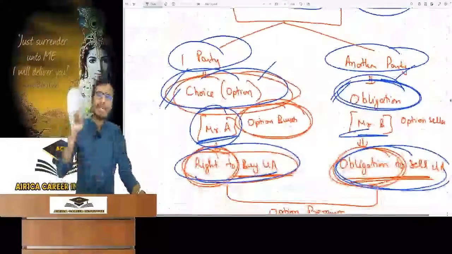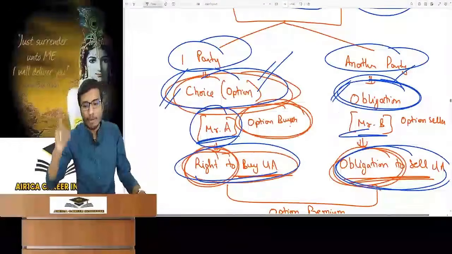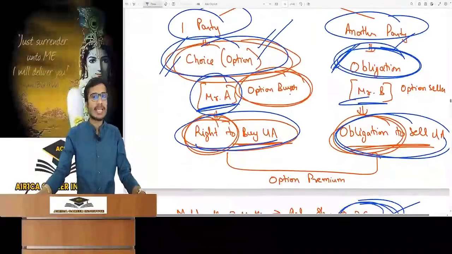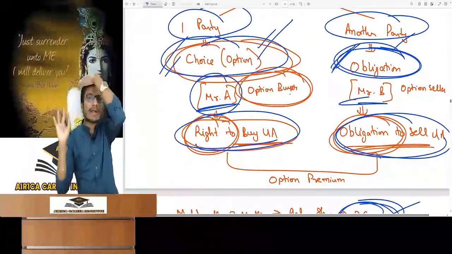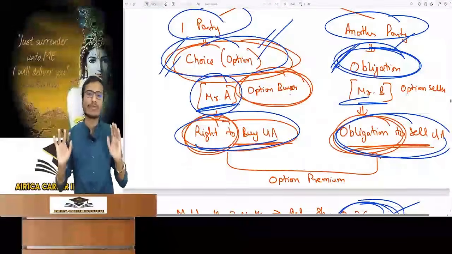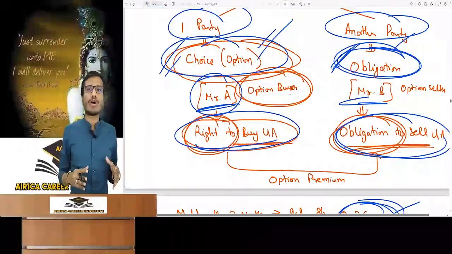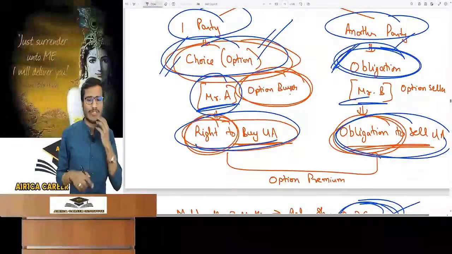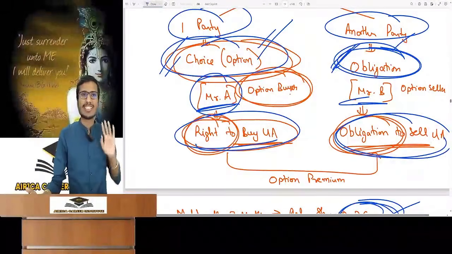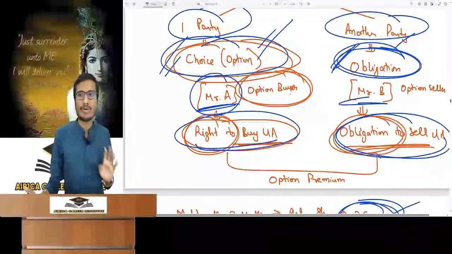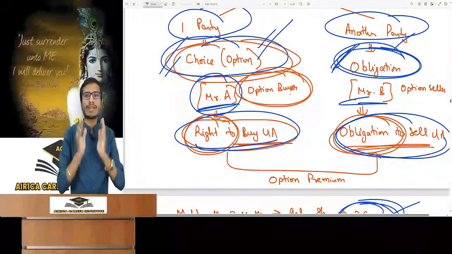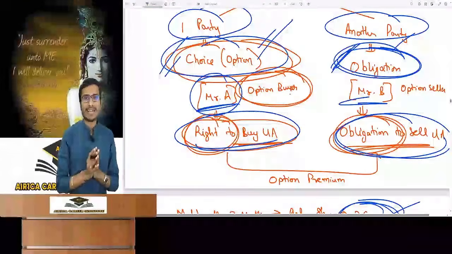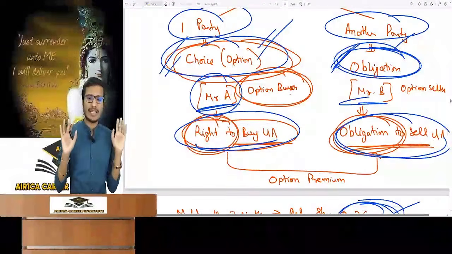So in an option contract, only one party will have choice and the other will have the obligation. It will be mentioned in the contract. Any party can have a choice or can request it in the contract. Here Mr. A must have said in the contract that I will buy Reliance share after 3 months at rupees 2500. Then he would have asked for a choice. So please give me one option here too in this contract. If I want, then I will exercise my right to buy. And you won't refuse, give me this too please.